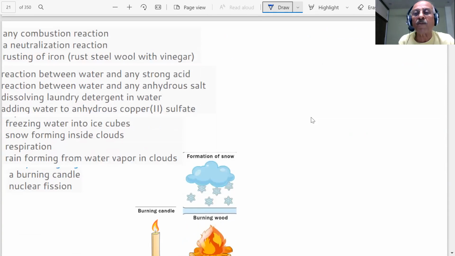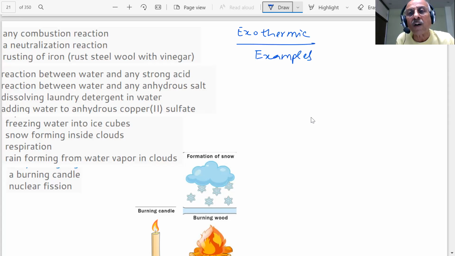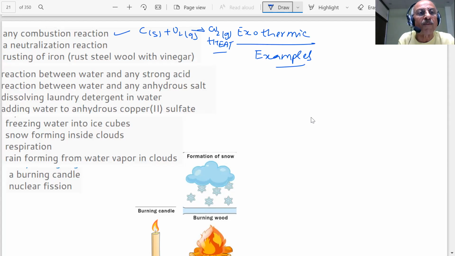Here we have a list of a large number of reactions which are exothermic. What we are talking about are exothermic reactions, students, and examples. There are so many examples which we have written. Combustion reaction: if I have carbon, students, and if you burn carbon in oxygen, you will get CO2, and a large amount of heat will also be produced in this reaction. This will also liberate heat, students, energy. So this is an example of an exothermic reaction.